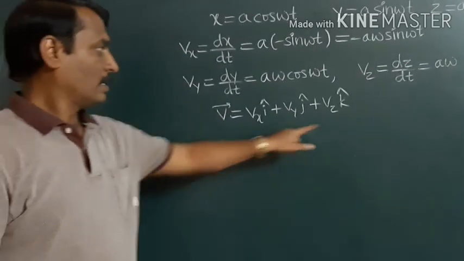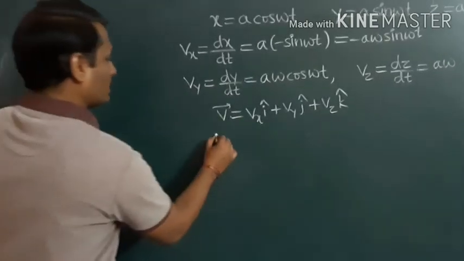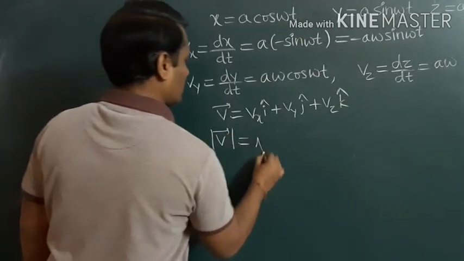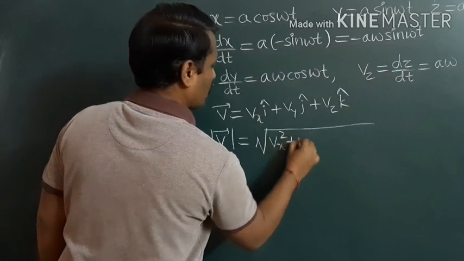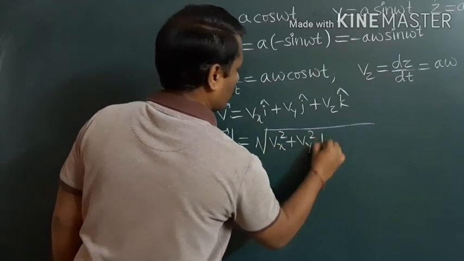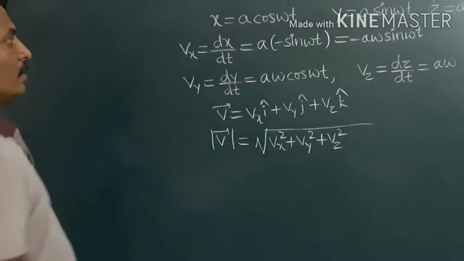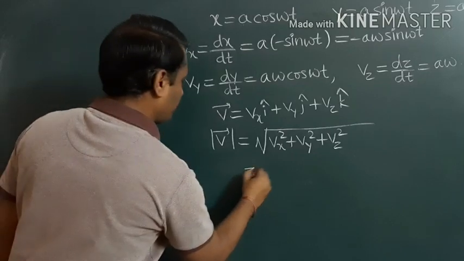We know that when the vector is given, the magnitude of this vector is given by square root of Vx square plus Vy square plus Vz square.